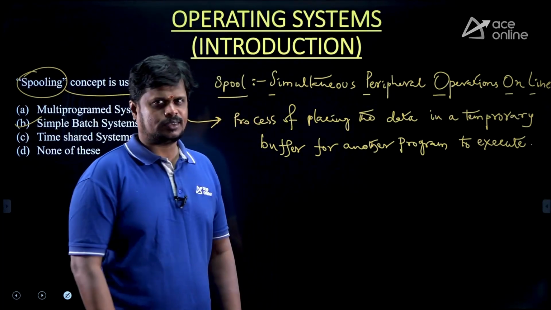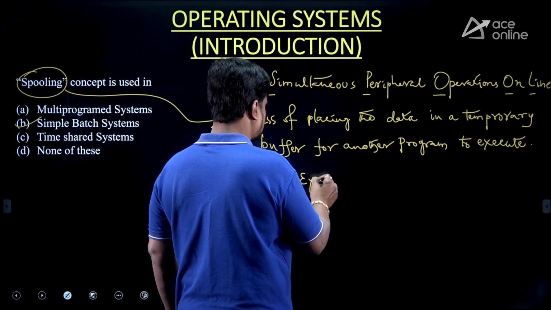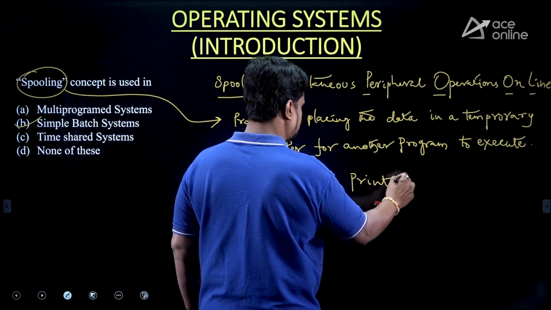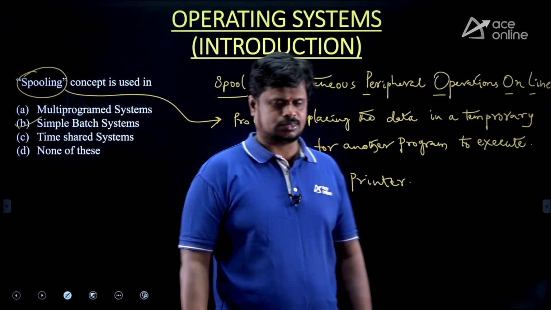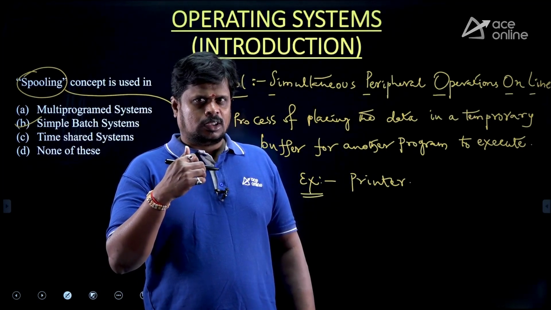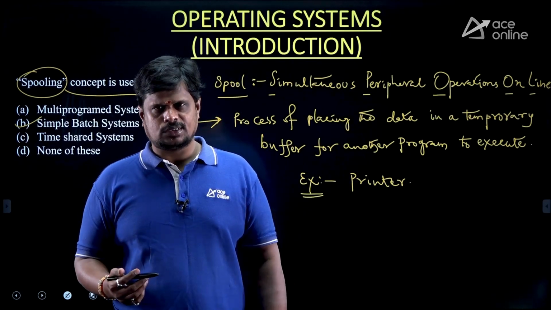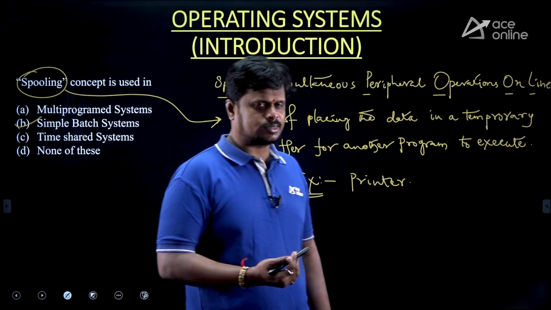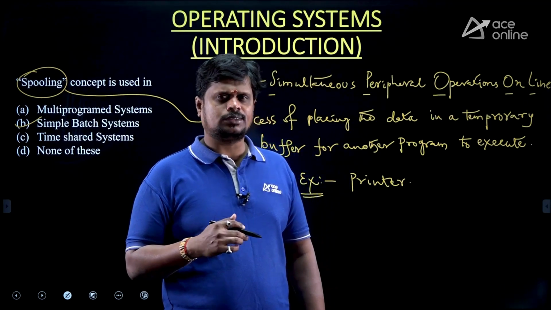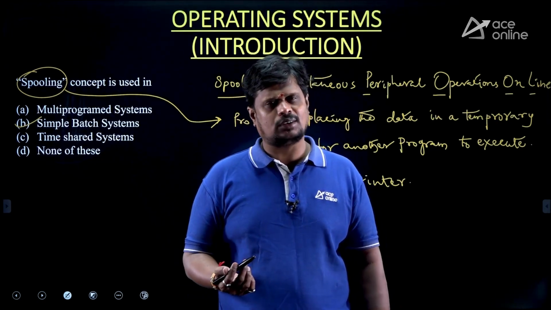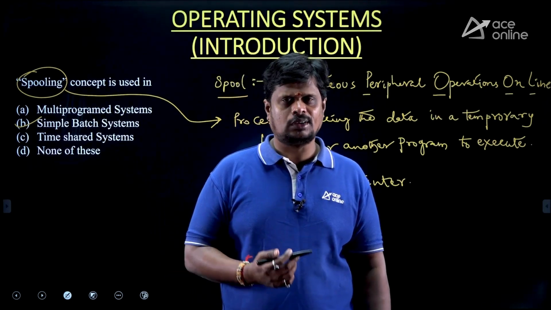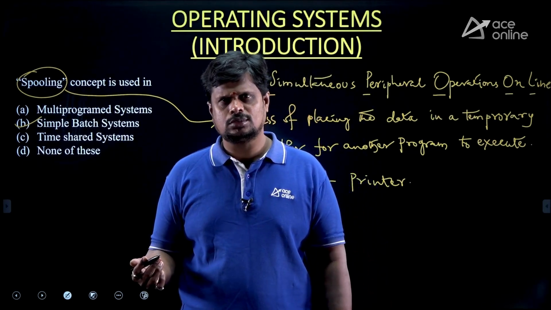So the best example for the spooling concept, what is the device that comes under spooling devices? The best example is printer. Printer is called a spooled device. Because if you give file 1 to print at time t0, and file 1 has, assuming, 100 pages, while the 10th page of file 1 is in printing process, if you give file 2, even though it has only one page, is your printer stopping the file 1 printing and taking file 2 to print?